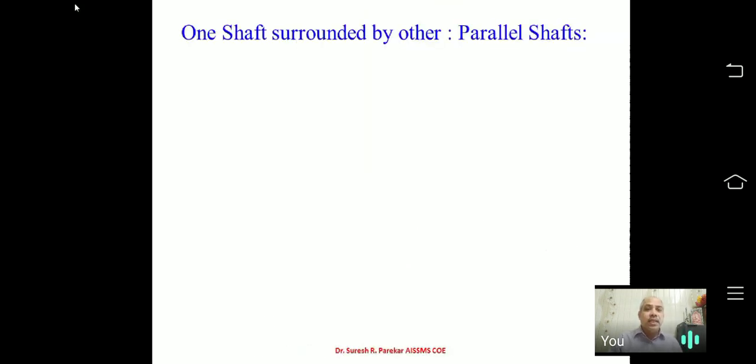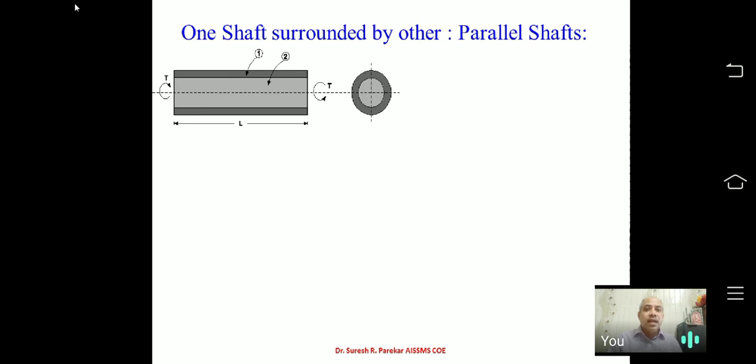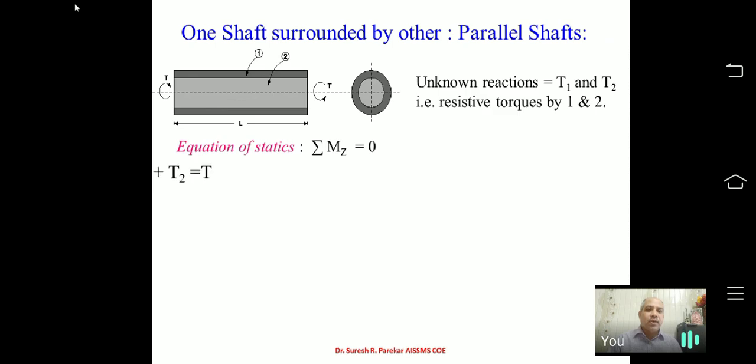Now we go to the second, which is parallel shafts, and here the theta values are the same, that is, theta of the first is equal to theta of the second, as we used earlier.